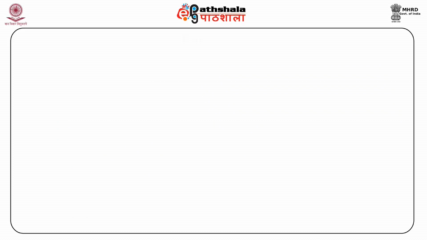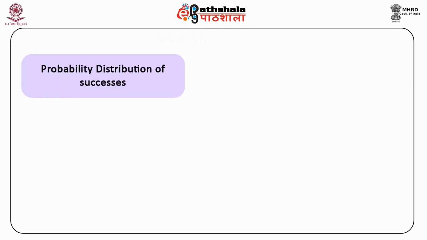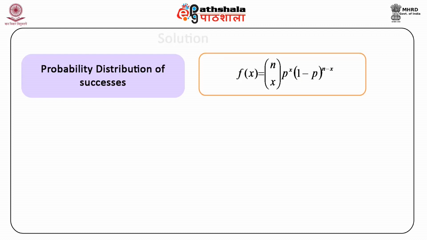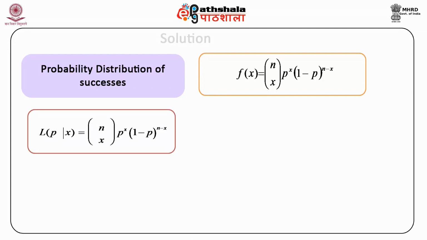Solving the above example, the probability distribution of the binomial random variable x, the sample number of successes in this case, is as follows. f(x) can be written as nCx p raised to the power x into (1 minus p) raised to the power n minus x. So the likelihood function L(p given x) is equal to nCx p raised to the power x into (1 minus p) raised to the power n minus x.